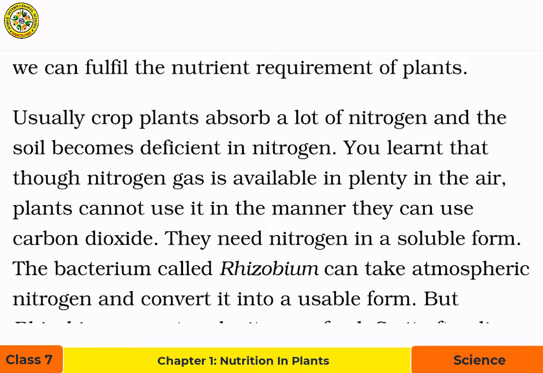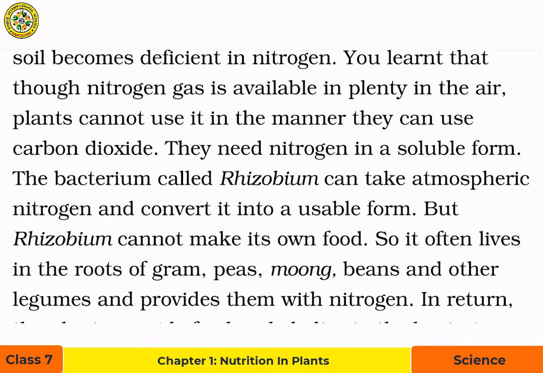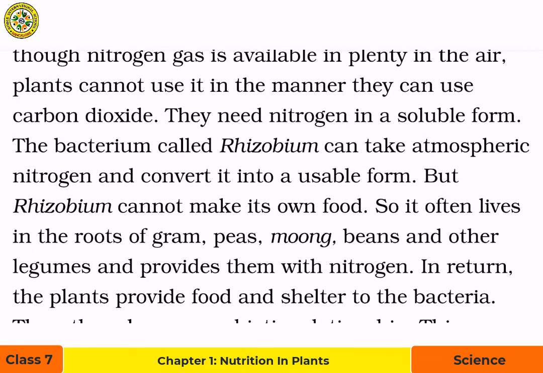You learned that though nitrogen gas is available in plenty in the air, plants cannot use it in the manner they can use carbon dioxide. They need nitrogen in a soluble form. The bacterium called rhizobium can take atmospheric nitrogen and convert it into a usable form. But rhizobium cannot make its own food.